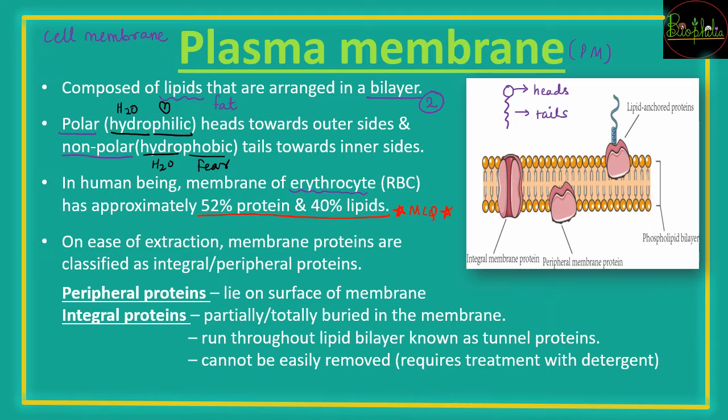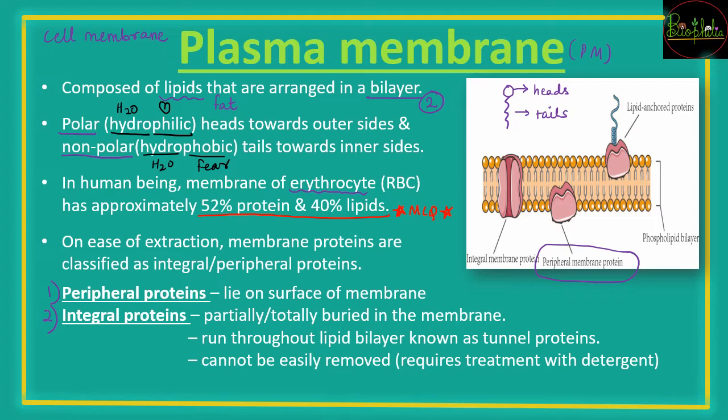For ease of extraction, the membrane proteins are classified into two types. The first is the peripheral proteins and the second is the integral proteins. Peripheral proteins, as the name suggests, are on the periphery of the membrane, that is, they lie on the surface of the membrane. Here you can see in the diagram the location of the peripheral membrane protein. ये ज्यादातर बाहर होते हैं, you can see them from the outer surfaces.